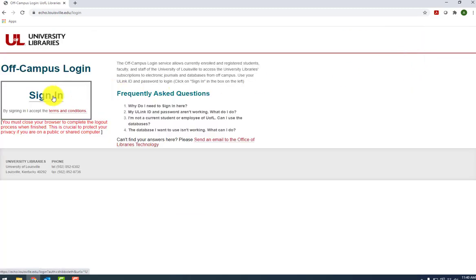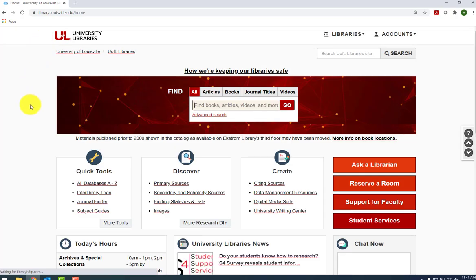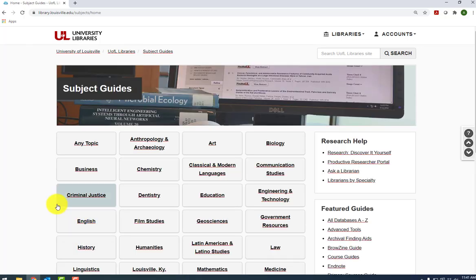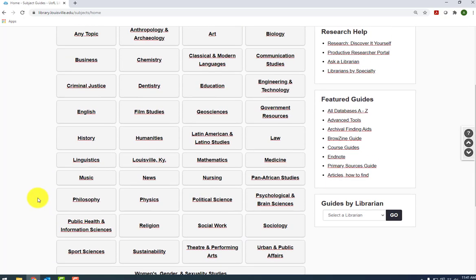Enter your ULink ID and password here so that you don't have to log in later when you start finding articles. The best place to get started finding academic sources is our subject guides on the left side of the page under Quick Tools. These subject guides divide up library databases by subject area, making it easier for you to find the most relevant resources for your research topic.